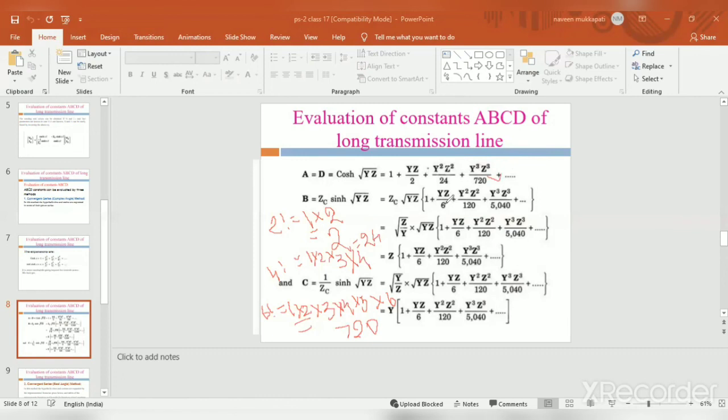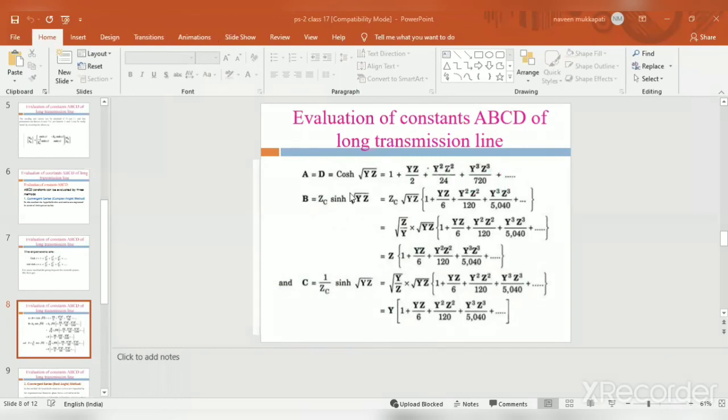After that, 3 factorial means 6, and then 5 factorial is 120, and then 7 factorial is 5040. Okay, those are the values for the evaluations of the A, B, C, D parameters in the case of the complex angle method.